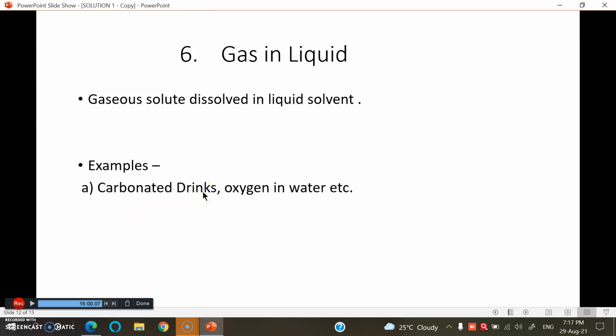These are examples of gas in liquid. You know, aquatic animals survive because of oxygen present in water, forming oxygen in water, that is gas in liquid.